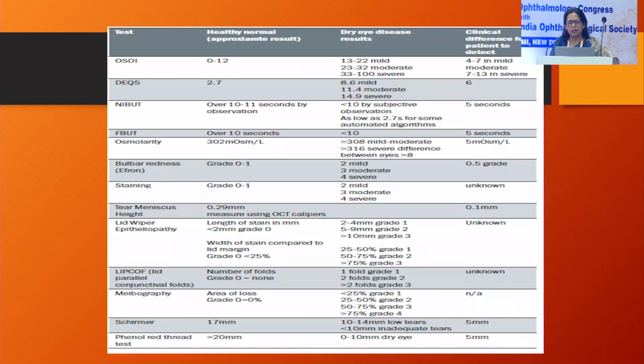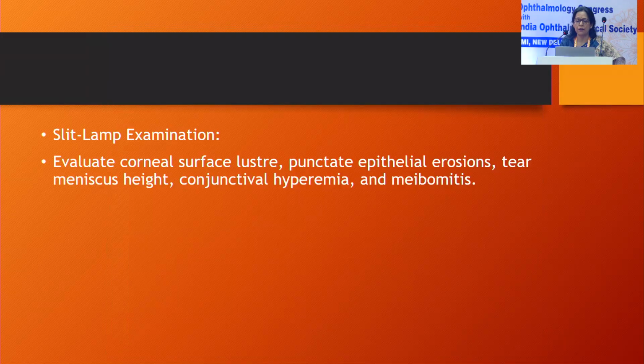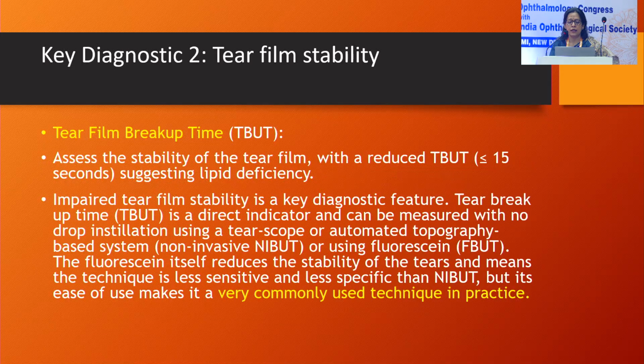The important thing is the tear film breakup time, which should be over 10 seconds in normal, the tear meniscus size, the staining, and then additional things like lid and conjunctival folds, and Schirmer's test, and other tests if time allows. Slit lamp examination should be detailed, to evaluate corneal surface luster, punctate epithelial erosions, meniscus size, hyperemia of the conjunctiva, and meibomitis.